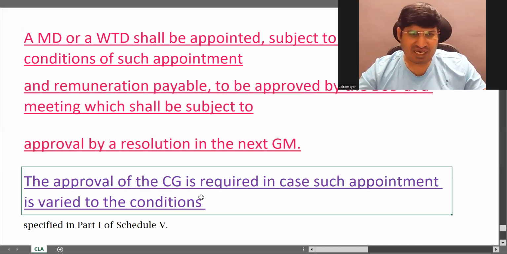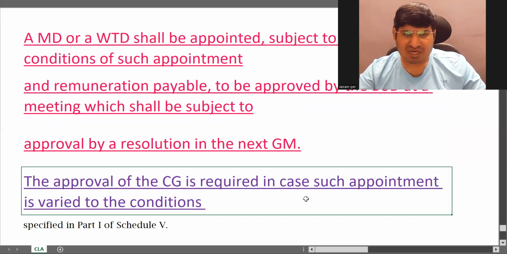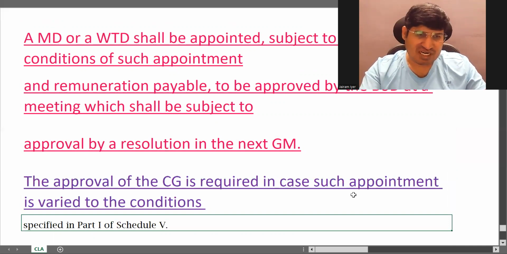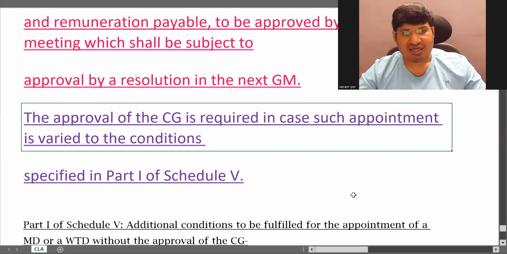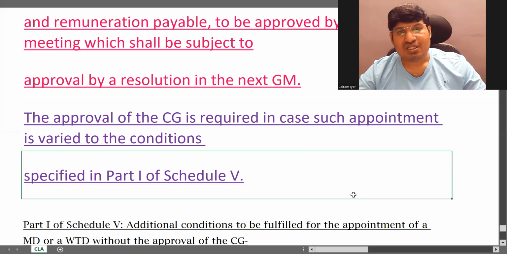Sometimes approval of central government is required in case such appointment is varied to the conditions specified in part 1 of schedule 5. What is being said here is that central government approval will be required if the appointment is against the conditions specified in part 1 of schedule 5 of the Companies Act.